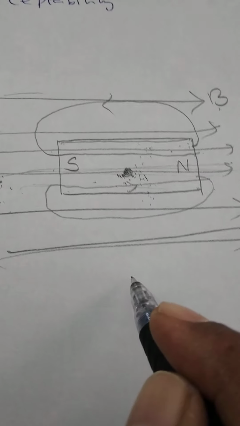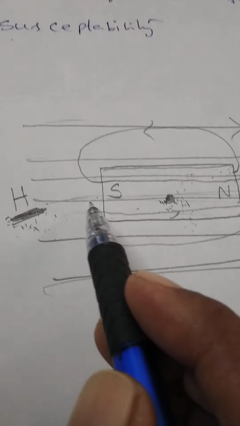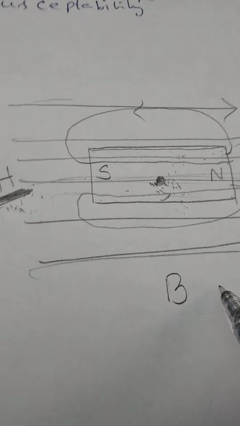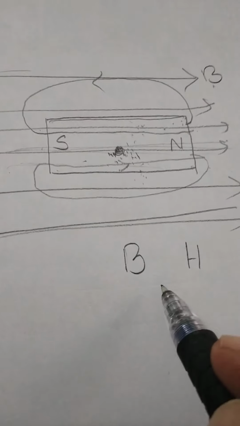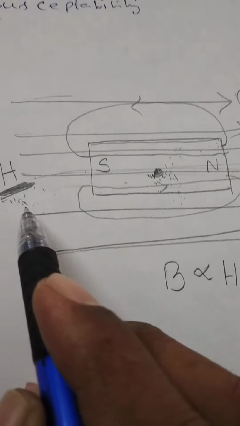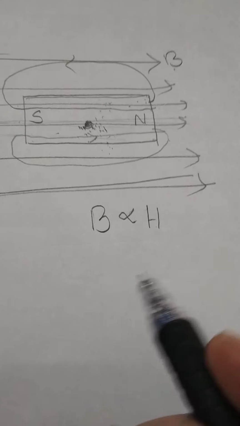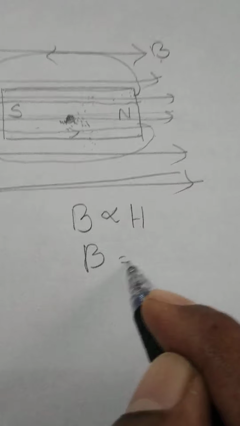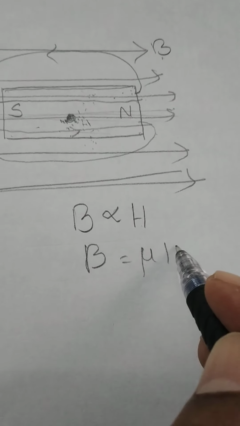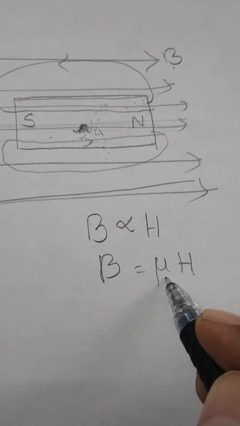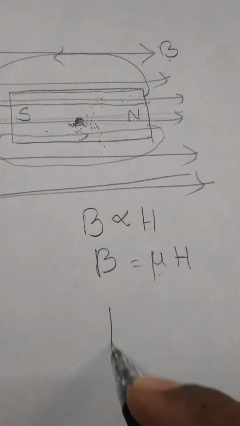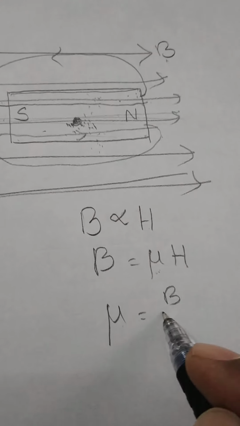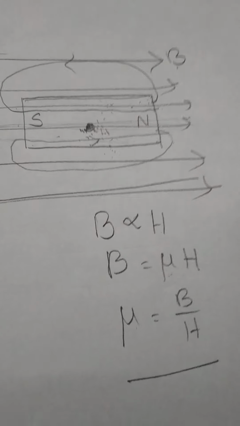That means the magnetic induction field within the material is represented by B and the magnetizing field is equal to H. In general, the magnetic induction field within the material is directly proportional to the magnetizing field. That means B is equal to some constant mu into H, where mu is the proportionality constant, also called the permeability of the medium. From this relation, permeability mu can be written as B by H. This is the definition for mu.